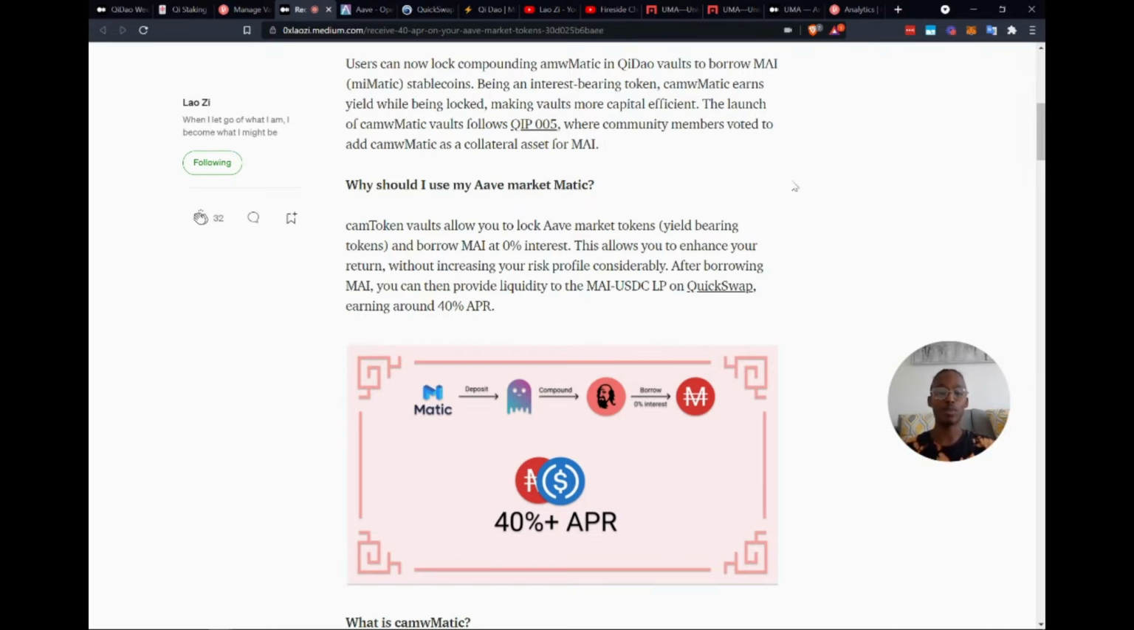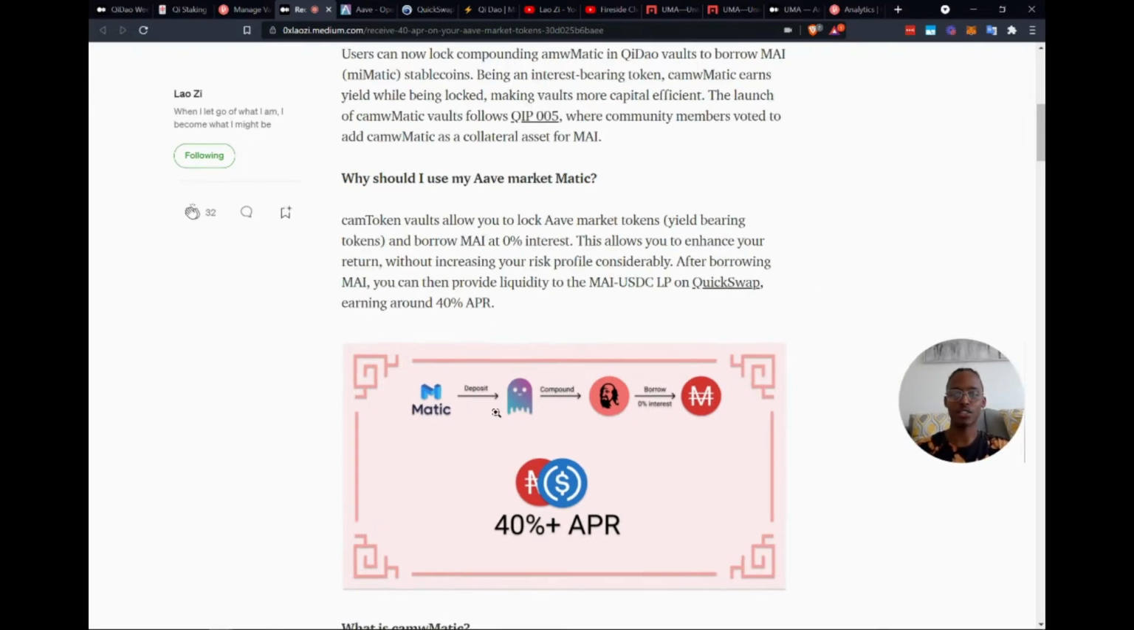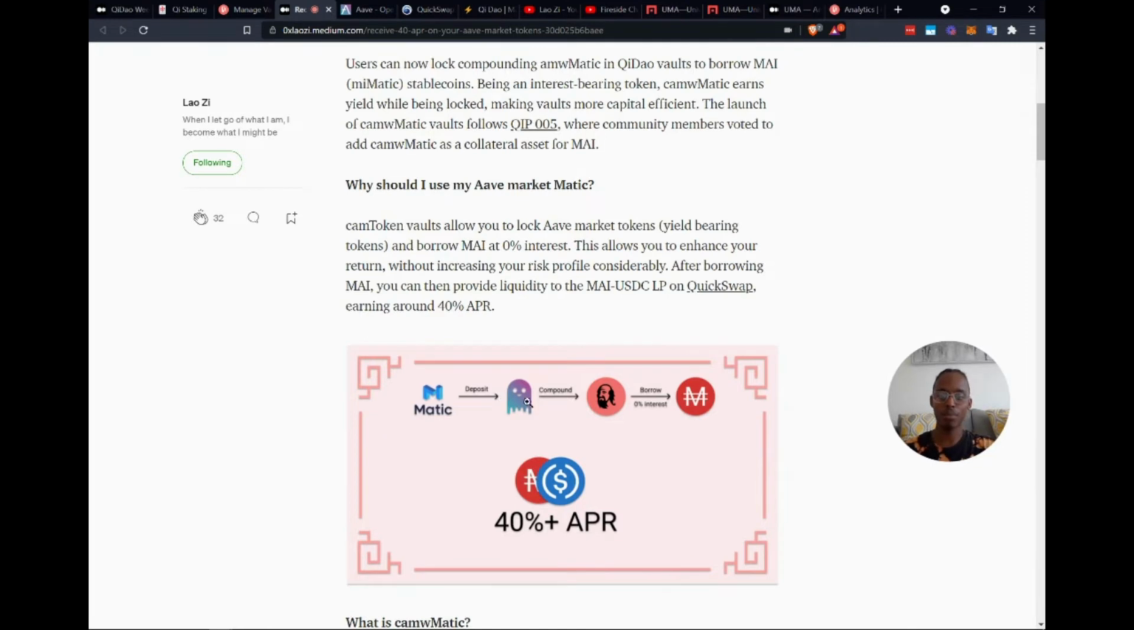Okay, so this allows me to lock it up, and the value that I have accrued on those vaults, I can actually borrow the Mimatic stablecoin and start using that somewhere else. For example, after borrowing I can then provide liquidity to my USDC on QuickSwap and earn around 40% APR. So basically, that's the trick. From Matic deposit to compound, so to Aave and compound that onto QiDao and then borrow at 0% interest, and then you can use 40% APR. So that's basically the rundown.